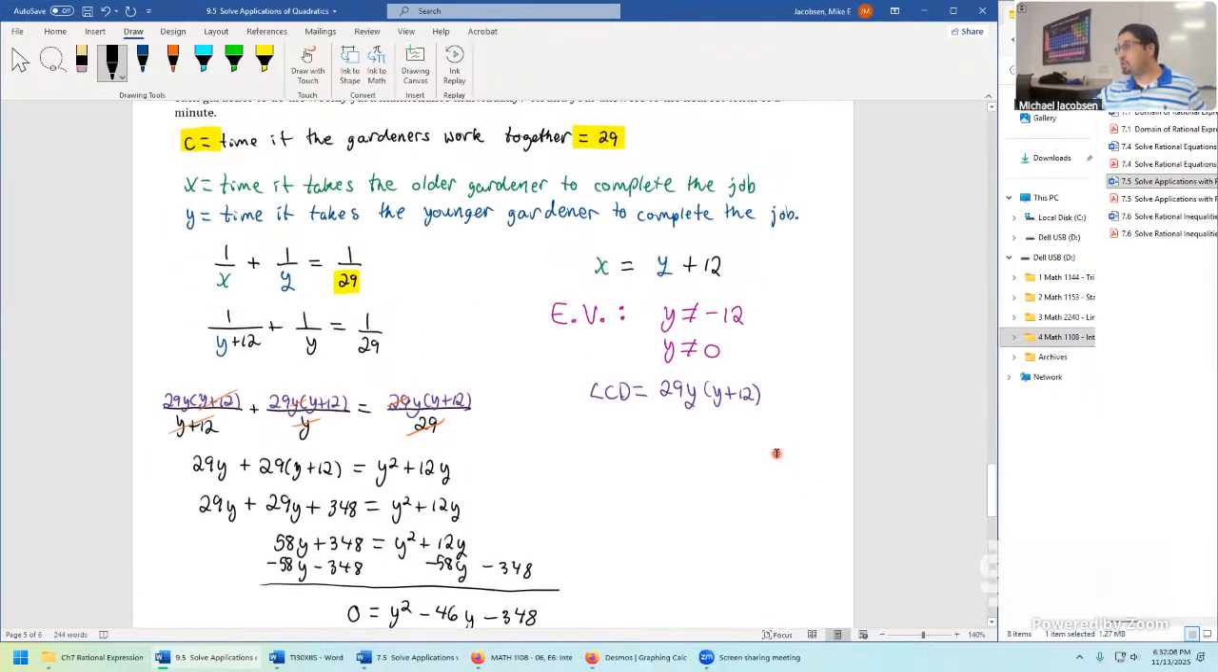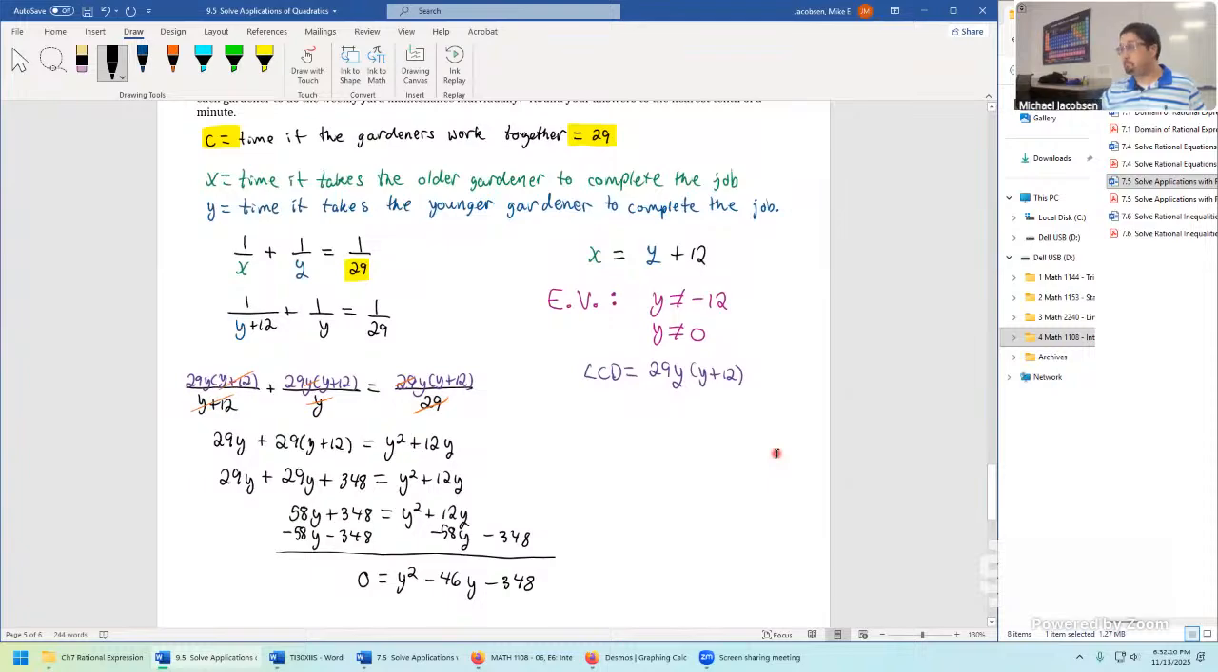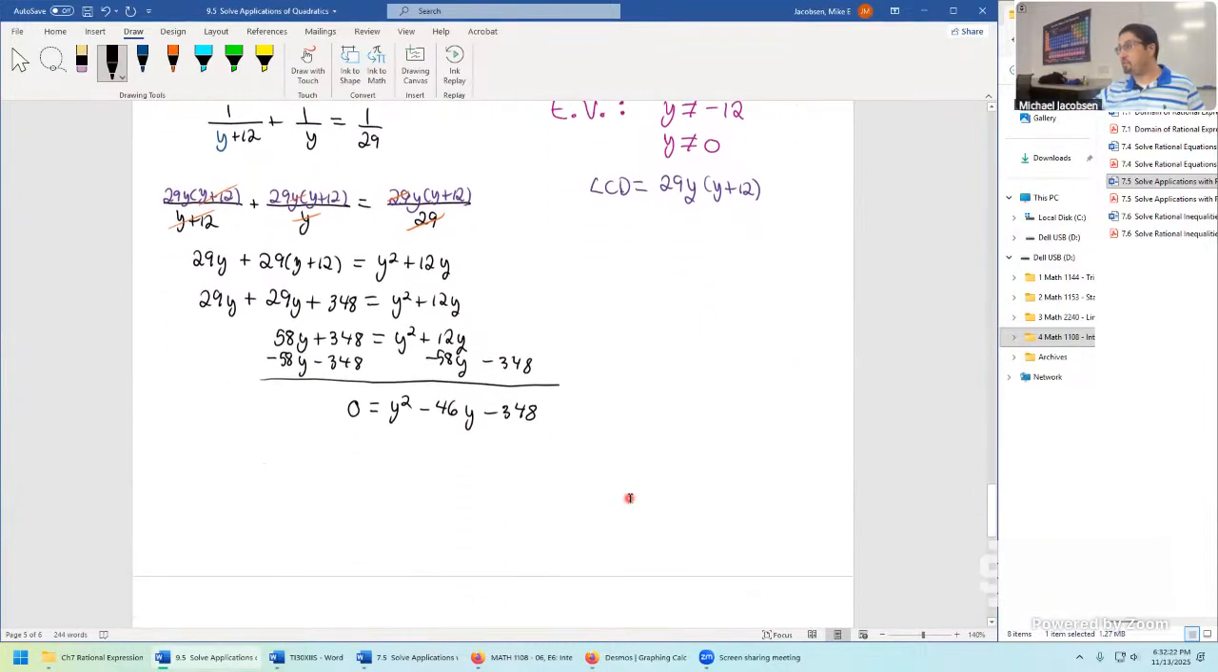First, any questions at all, folks, getting to this stage of the problem? Okay, let's move forward to the next portion using the quadratic formula.